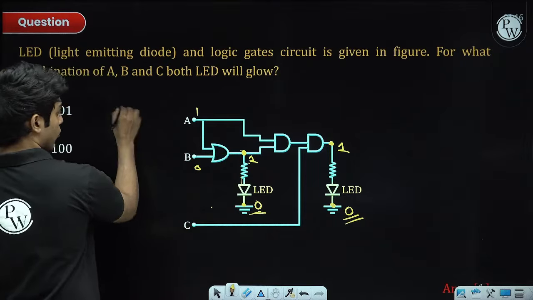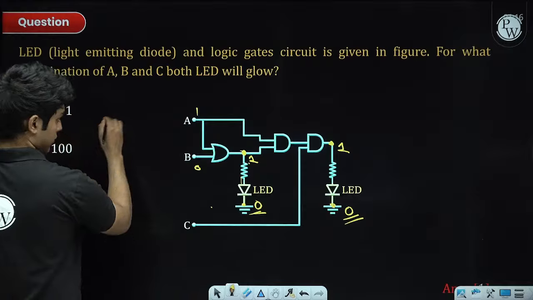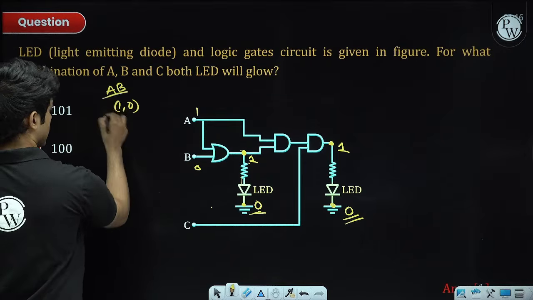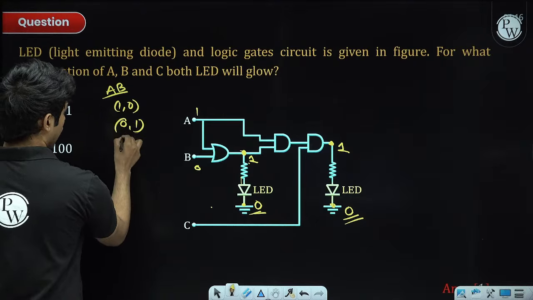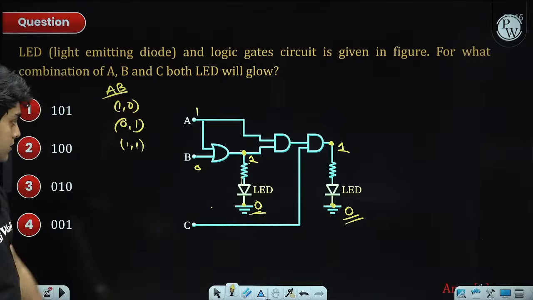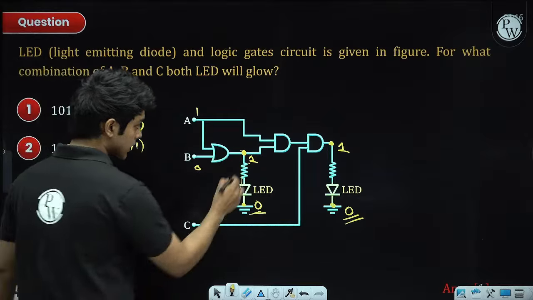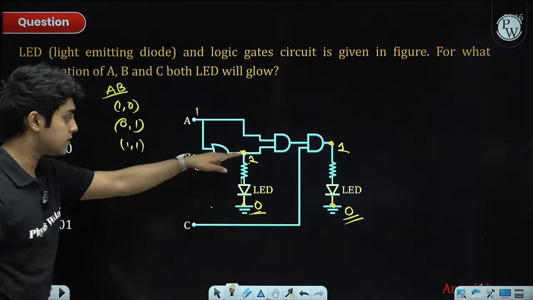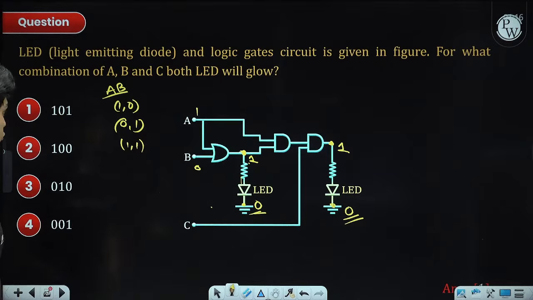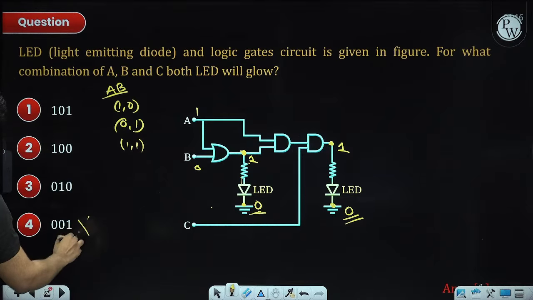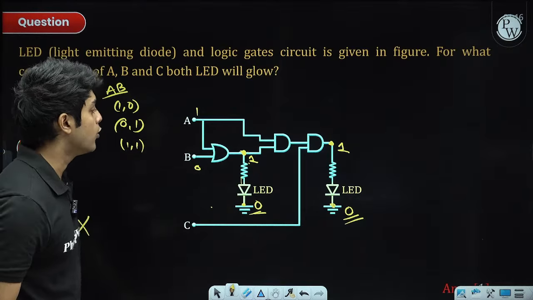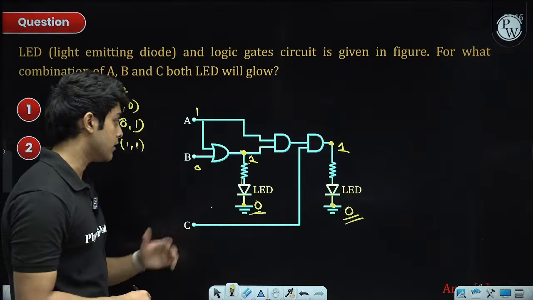So what all combinations are there just for this OR gate? The A-B combination can be either 1, 0, 0, 1, or they can both be 1, 1. If A-B combinations are any one of these, then the input at this node will be 1. Then only this LED will be forward biased, which means it will glow. So 0, 0 is not possible, so this option is clearly wrong. If 0, 0 exists, the input at this node will be 0, which means the LED won't glow.